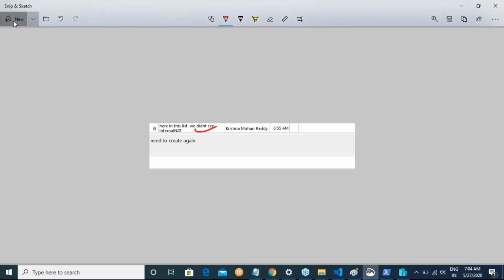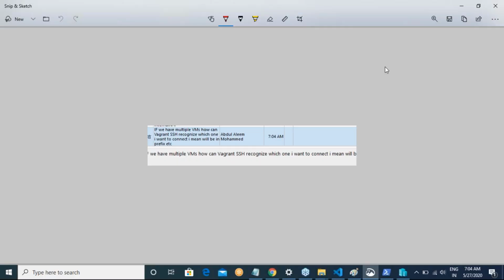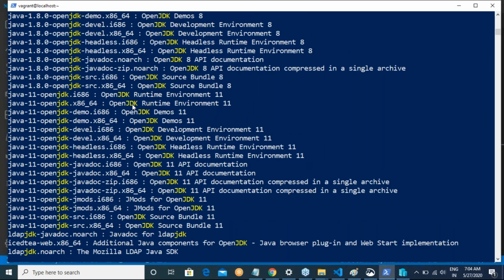First of all, it is not the context which I'm interested in, Abdul Alim, right? If you really want to look into it, you can go to Google and try to type Vagrant multi-box setup or a Vagrant multiple VM setup. Then every VM will have some kind of a name. Okay.